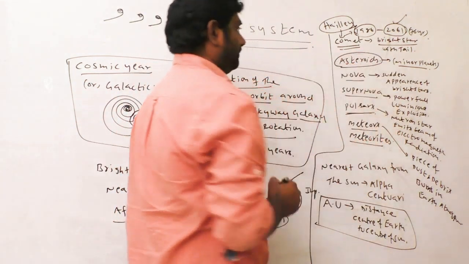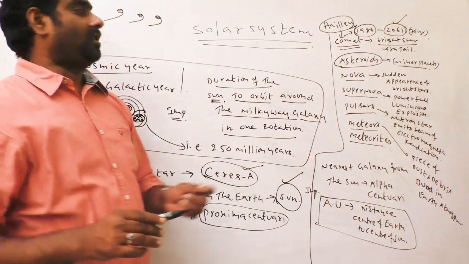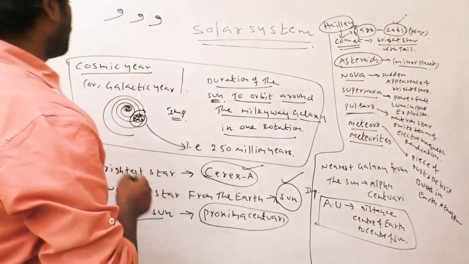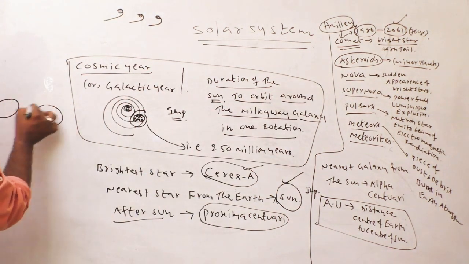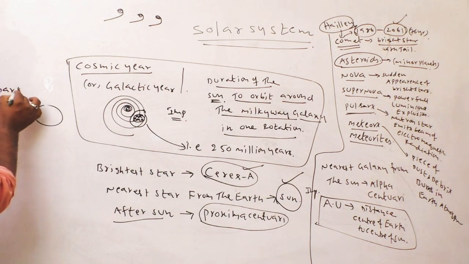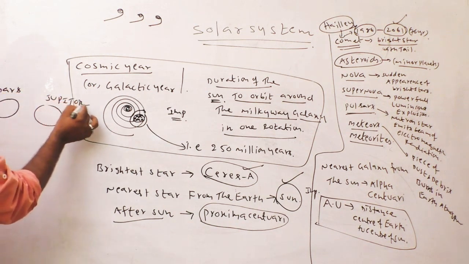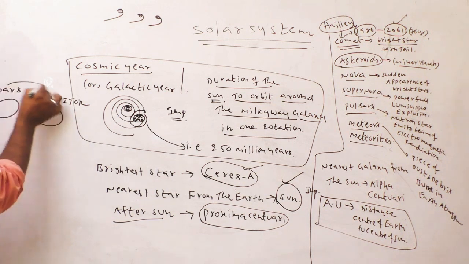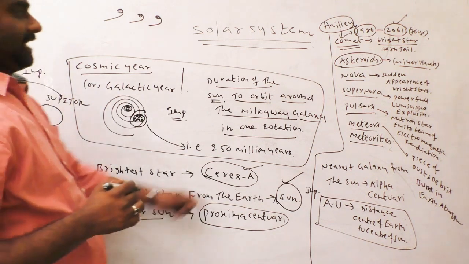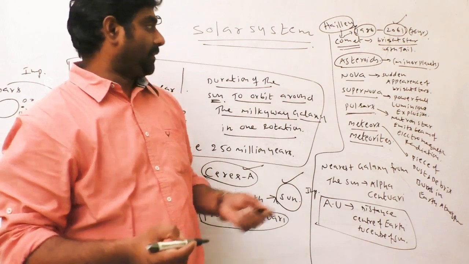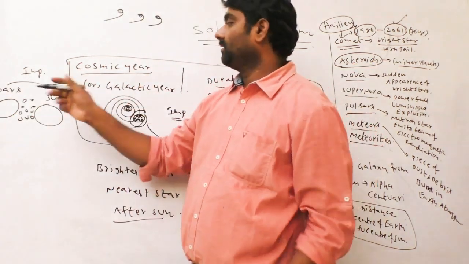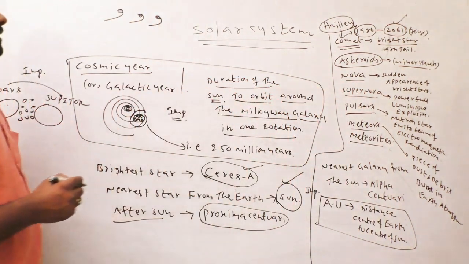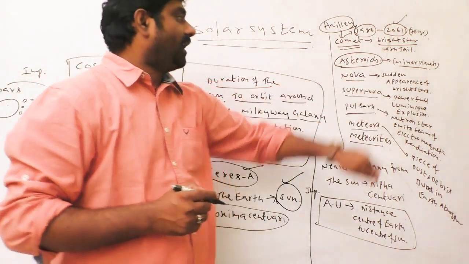Asteroids. Next terminology. Asteroids are called mini planets or minor planets. These asteroids revolve in between two planets, Mars and Jupiter. In between Mars and Jupiter, many are there. That's a very important question. Asteroids are called minor planets or mini planets, which revolve in between Mars and Jupiter. Okay?